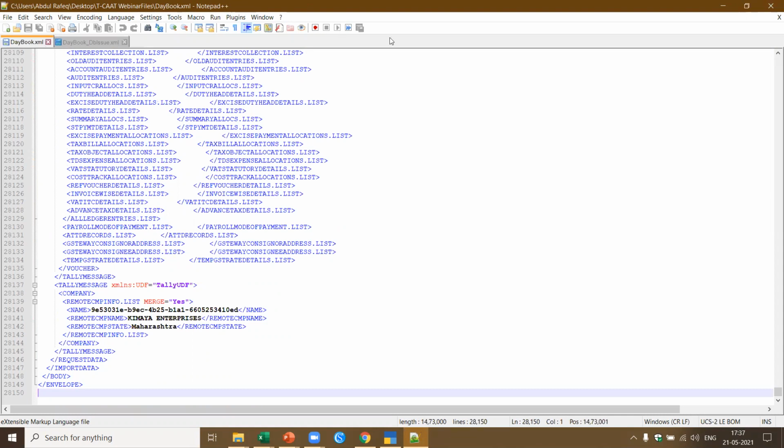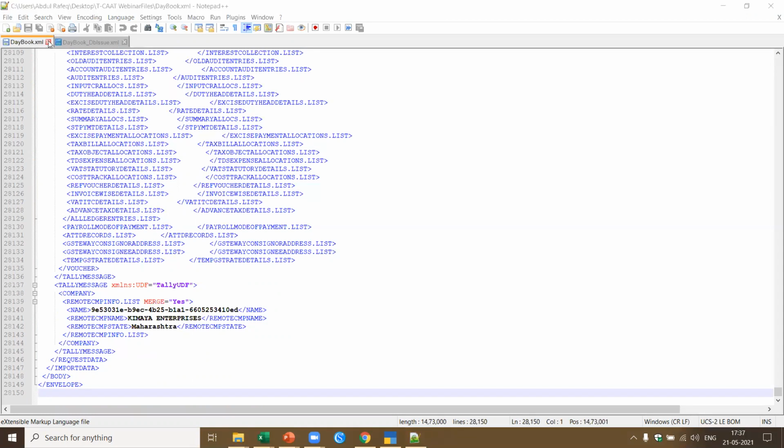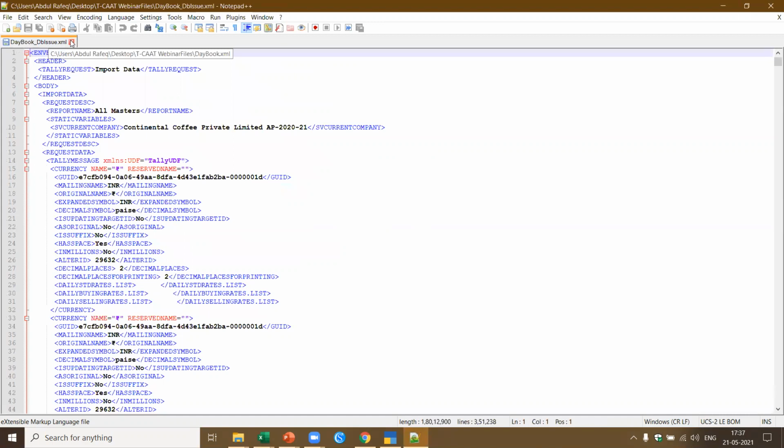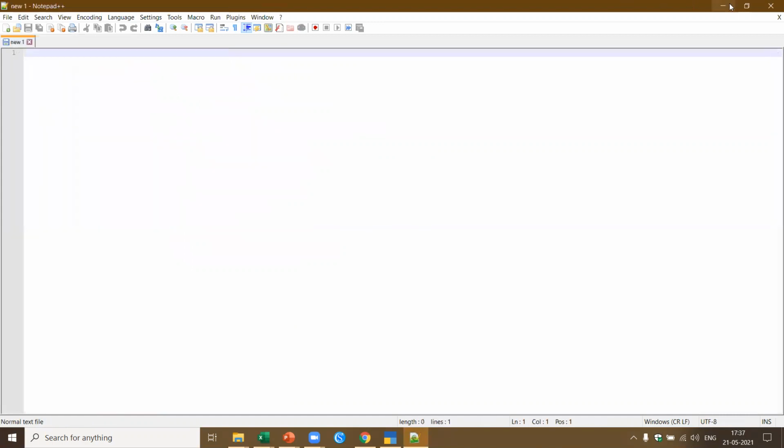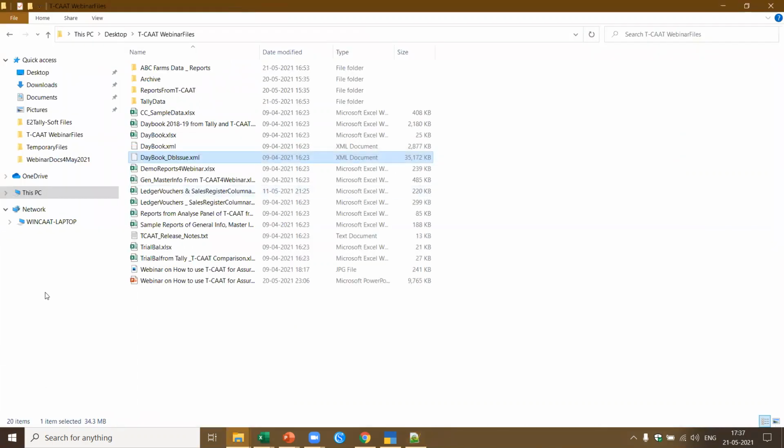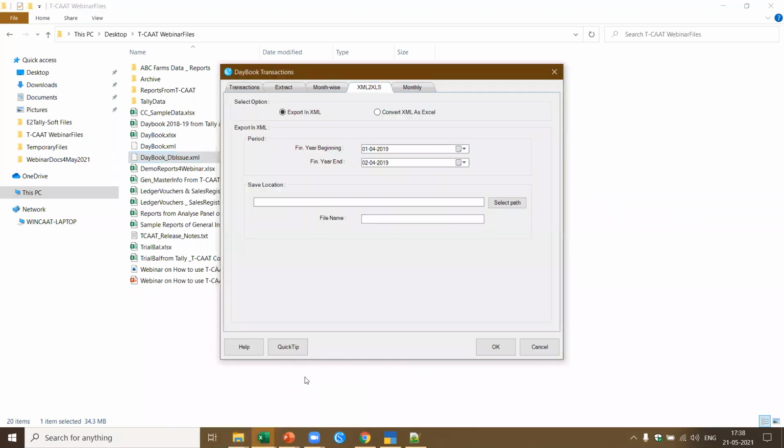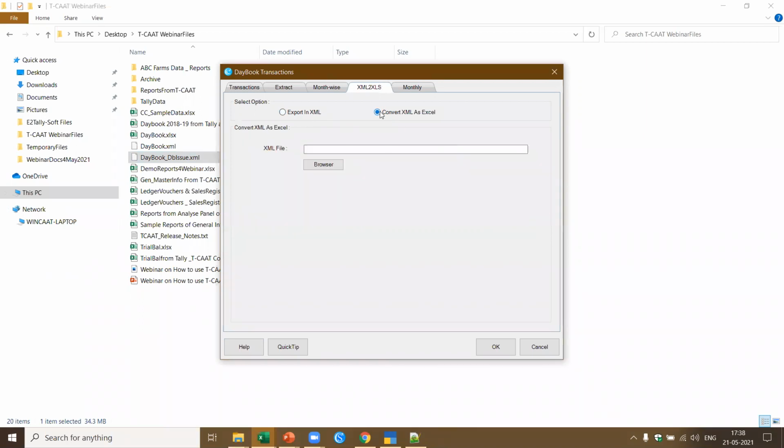I'm going to close this XML file. Okay, I got this XML file. What I want to show is a new feature we added. I told you I got this daybook XML file. Can I read this XML file? So what I do here is I come to TCAT. I open the Excel file. It's already available here. Now I say XML. I can export in XML, which means the daybook transactions I can export in XML and share it with another auditor. Or here I want to convert XML to Excel.